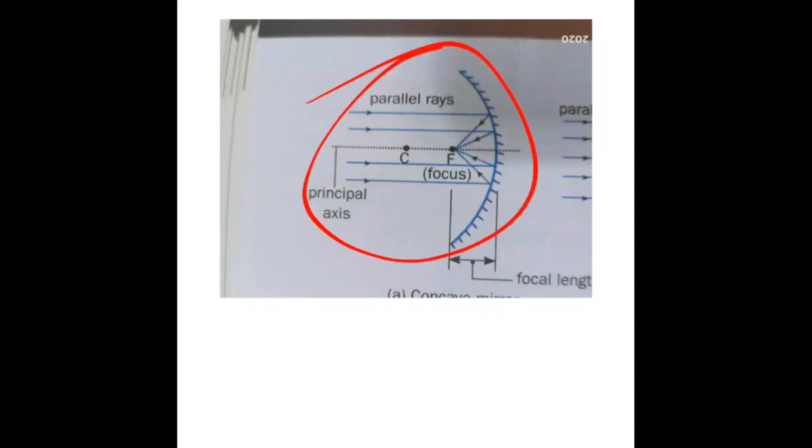Next question we have, give reason: concave mirror is called converging mirror. The answer will be here: a concave mirror is also called the converging mirror as the rays actually meet at the focus after reflection. So from here to here you need to write, and you also have to draw this diagram. In the next page you will find this diagram. This diagram also you have to write.